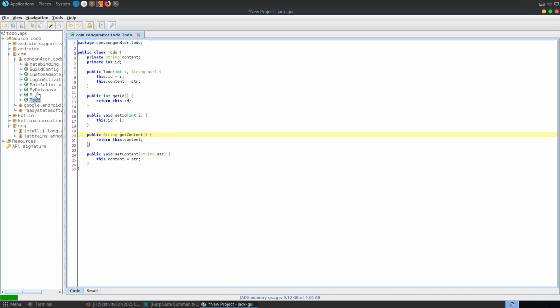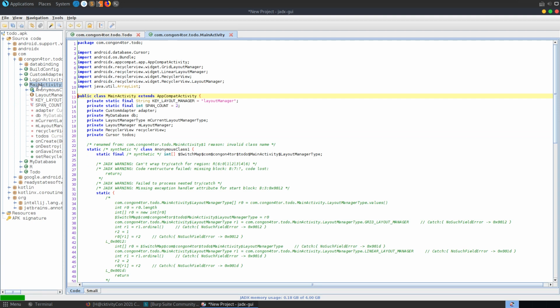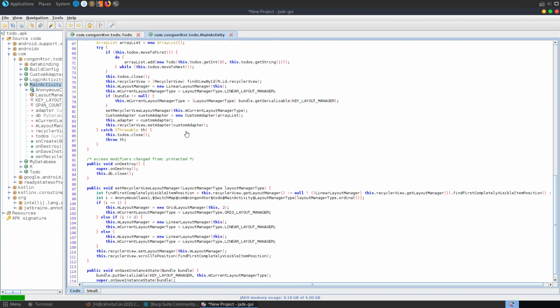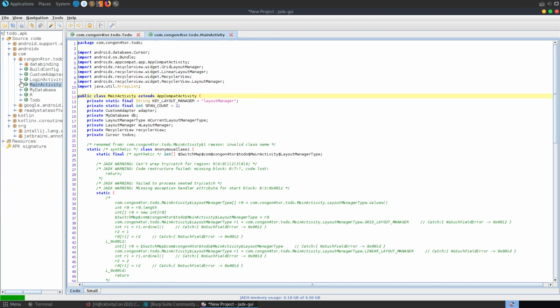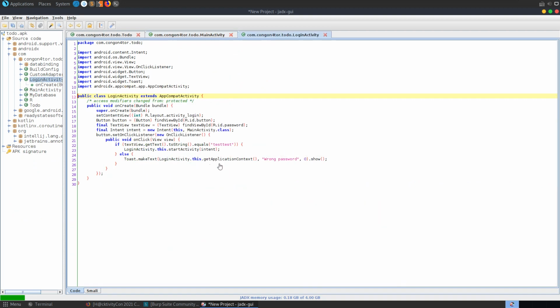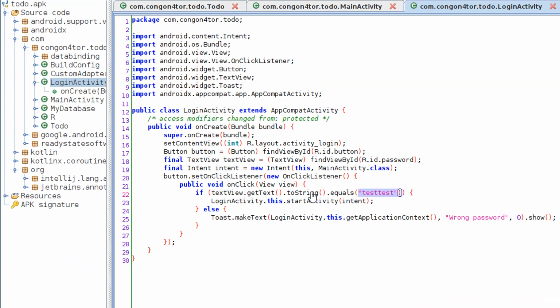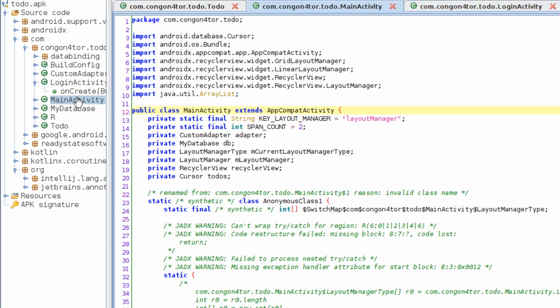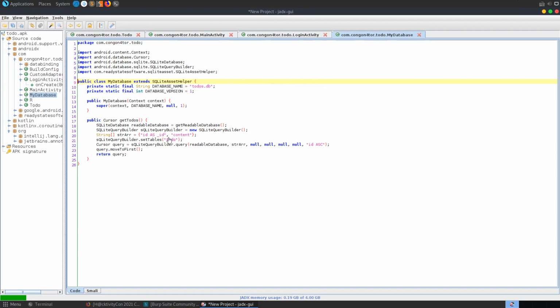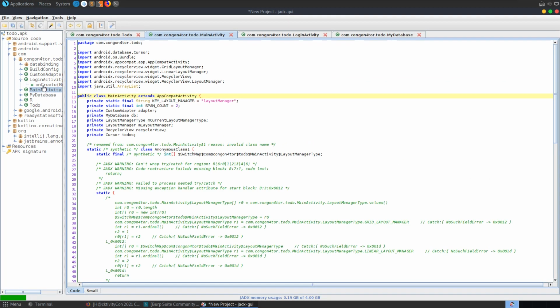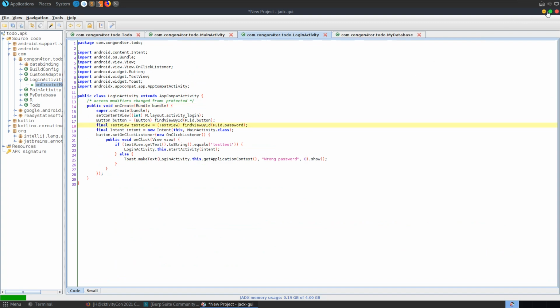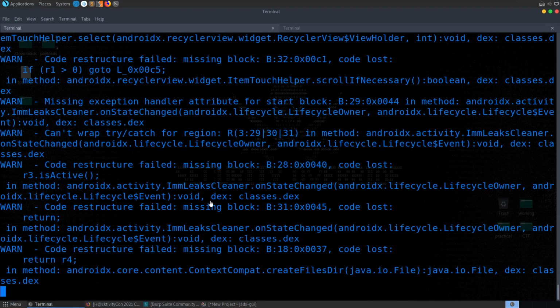If we have a look at this challenge, we've got our main activity here. We have login activity, which sounds interesting. And you can actually see here in the login activity, it's checking does the string equal test test. If it does, it's going to do start activity. Otherwise, it's going to say wrong password. So we know the password is test test. We could potentially go and just decode this a bit further and try and find out what the flag is. But what I did at this stage would be to open this up in Android Studio.